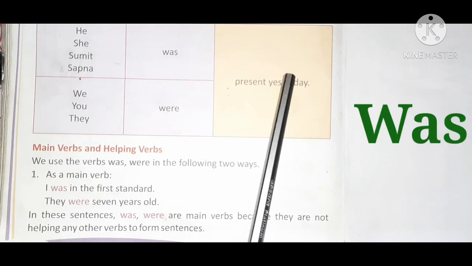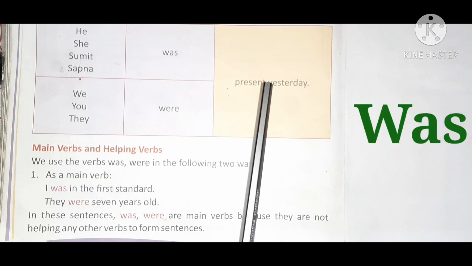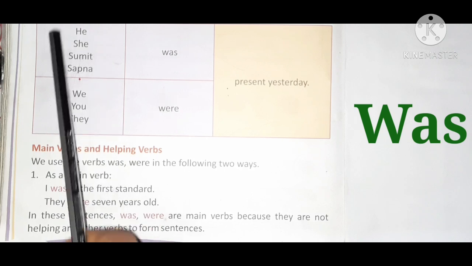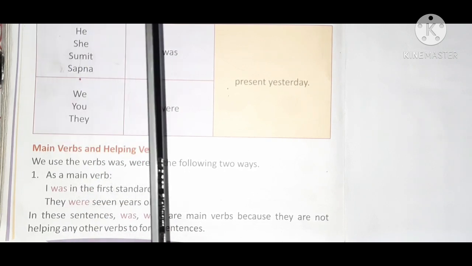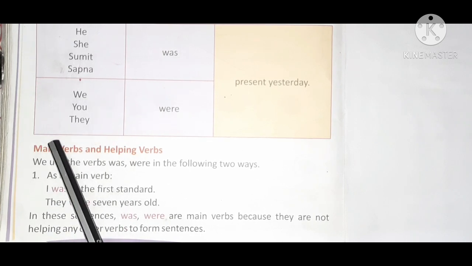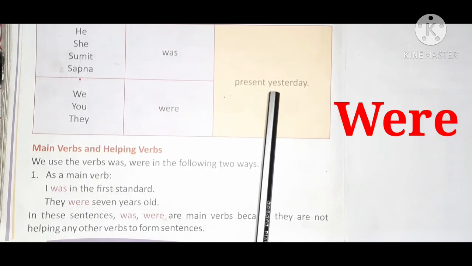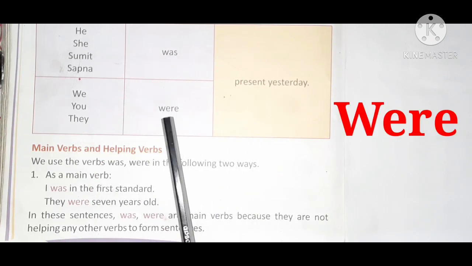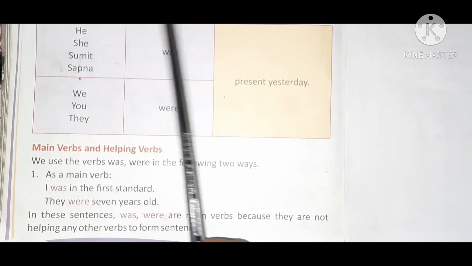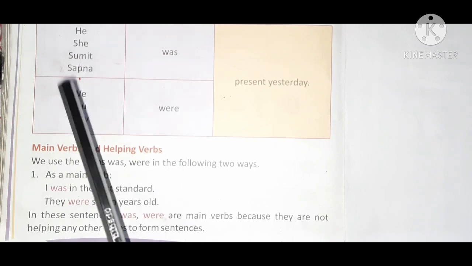Clear? He was present yesterday. She was present yesterday. Sumit was present yesterday. Sapna was present yesterday. So with the singular subject, always use was. Okay? And with plural subjects, always use were. We were present yesterday. You were present yesterday. They were present yesterday. So always remember children, was is used with singular subject and were is used with plural subject.